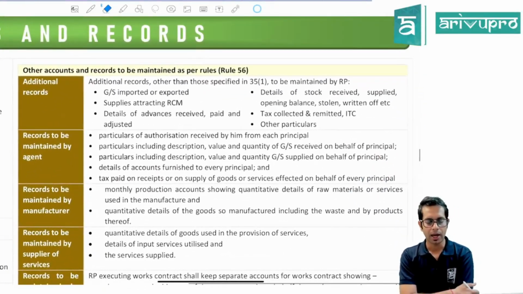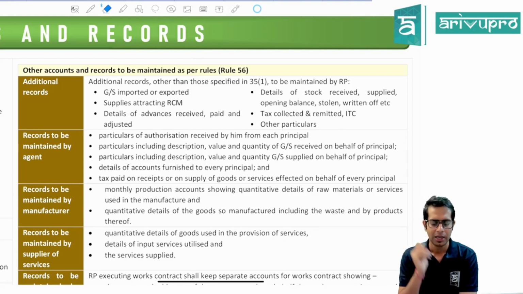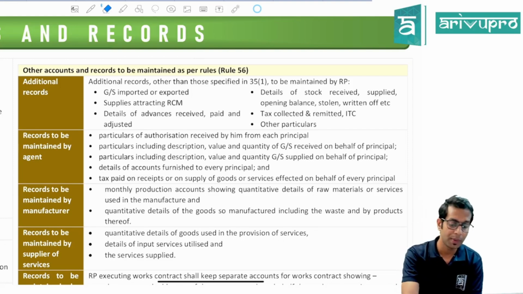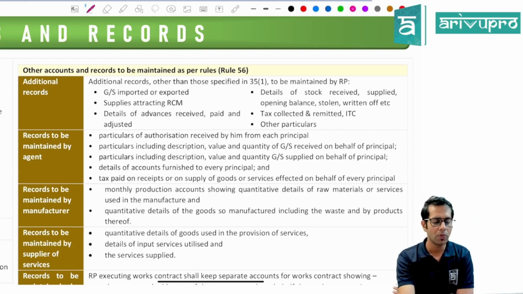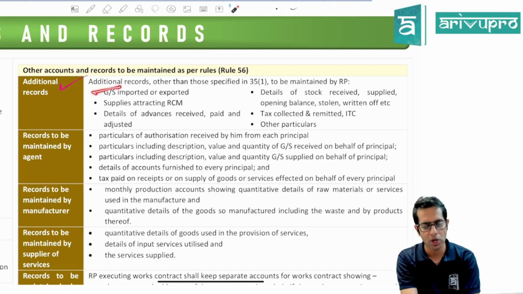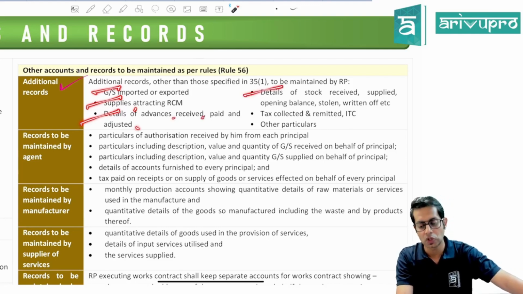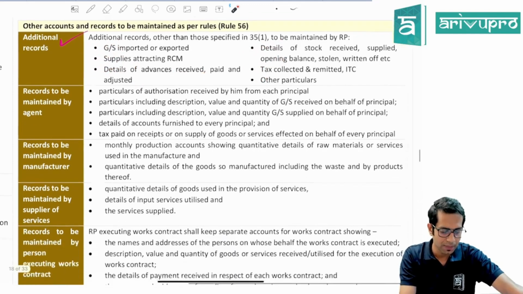Then, other accounts and records are required as per Rule 56, sorry, not 35, 56. Rule 56 lists other accounts and records which are required to be maintained by a registered person. What are those? You are required to maintain some additional records, such as what, sir? Such as details of goods or services if you have imported or exported any. If you have made any supply which is attracting reverse charge, details of advances received, paid or adjusted, details of stock which is received, supplied, opening balance, taxes collected or remitted, and such other particulars.